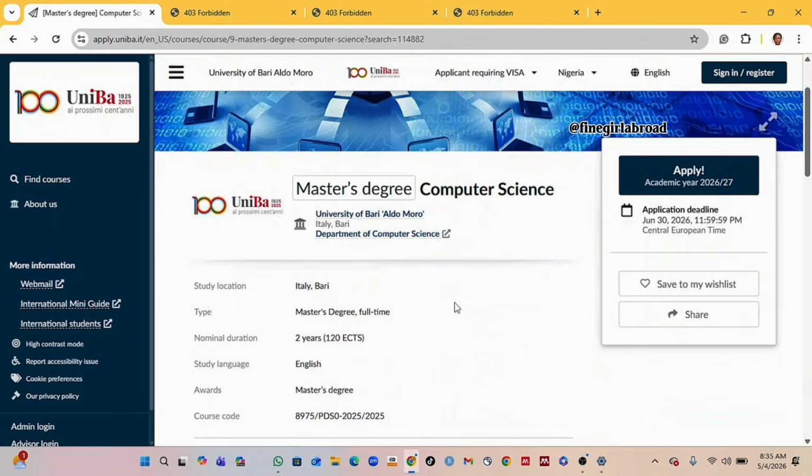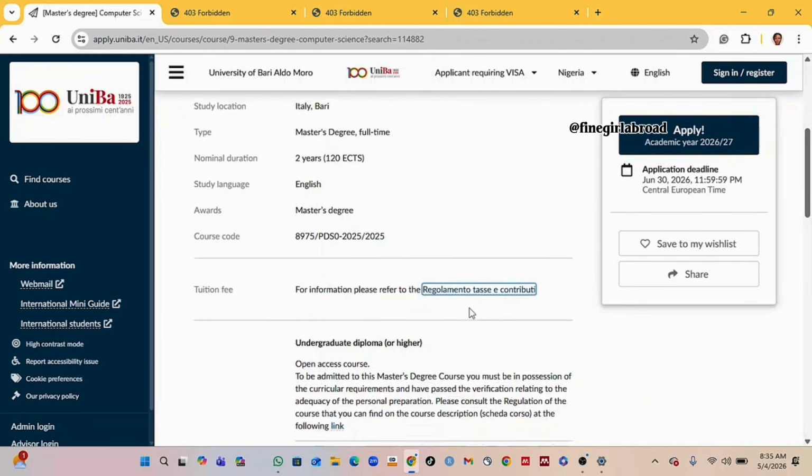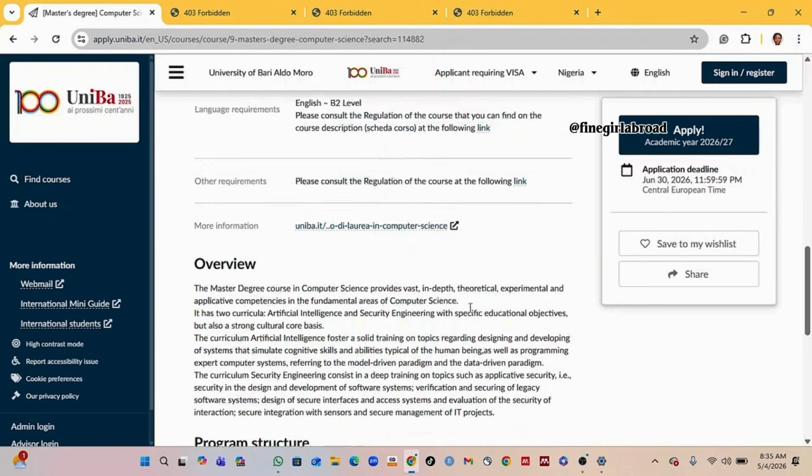Also, make sure you are using Wi-Fi. You can use a VPN and set your location to Italy. Don't be surprised if it works very well for you to access all of those things.